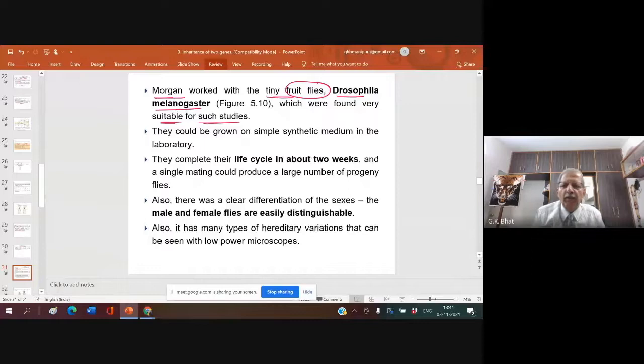To his surprise, when he saw F1, all the F1 were with a red eye. All the F1 were with the red eye, whether it's a male or female. All the F1 were red eye. What is the inference? All F1 were red-eyed flies. What is the inference? Come on.